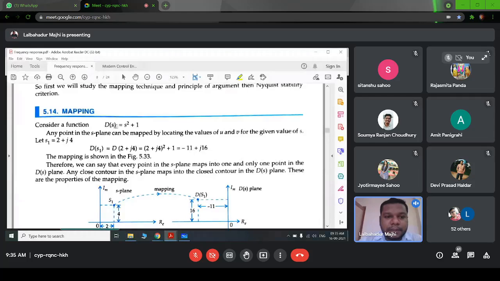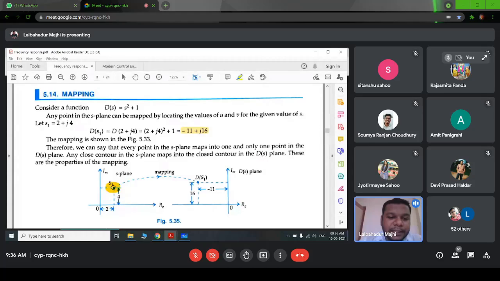So if we consider a function, or we can say a characteristic equation, and if we put in some complex value of s, then we will also get a complex value of D of s. So in the s plane, if we take the point 2 plus j4, then in the D of s plane we will get the point minus 11 plus j16.